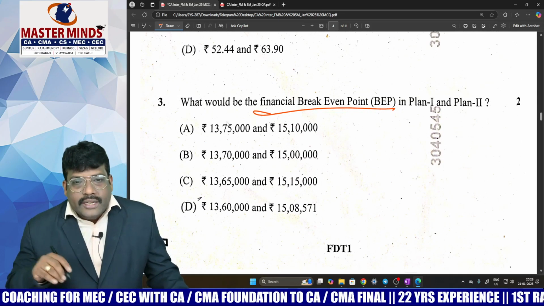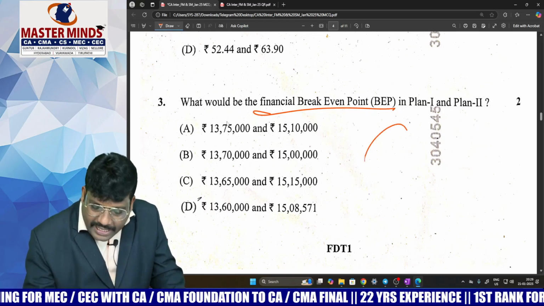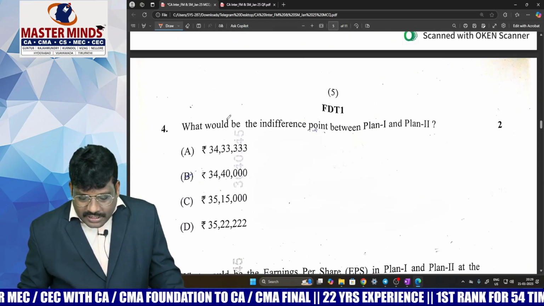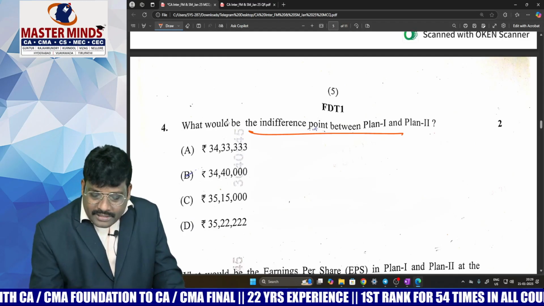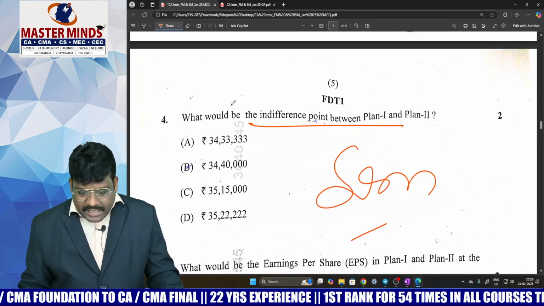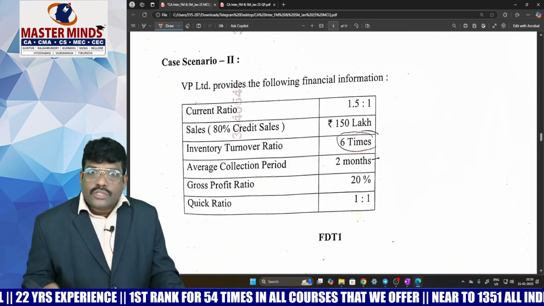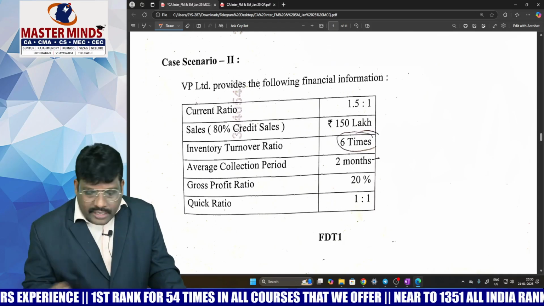Financial break-even point is the level of EBIT at which EPS is 0. What about the indifference point? It is the level of EBIT at which EPS remains the same. Yeah, you try to understand that easy problem. The first question they asked from capital structure, really it is easy.